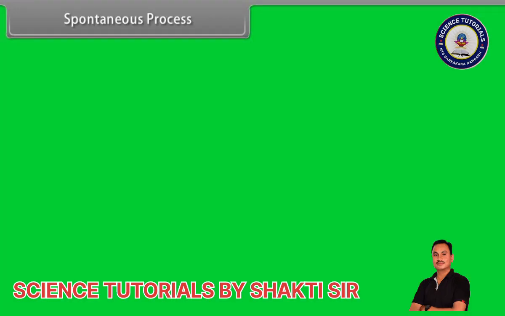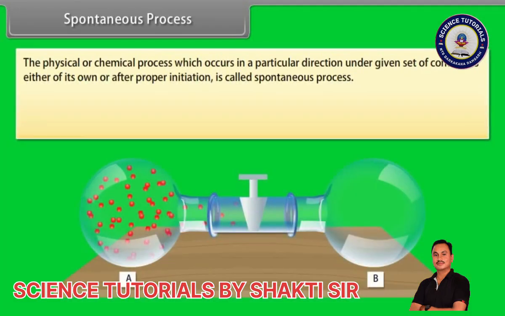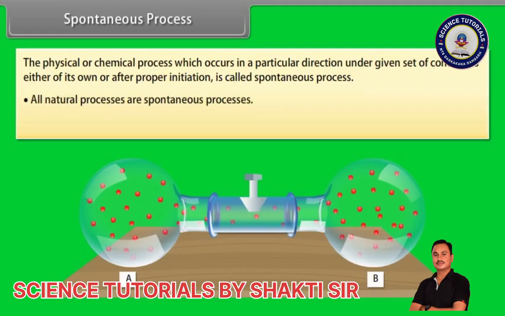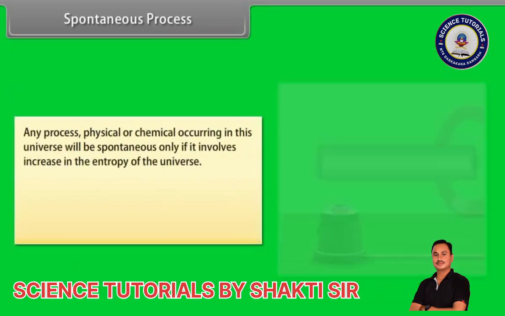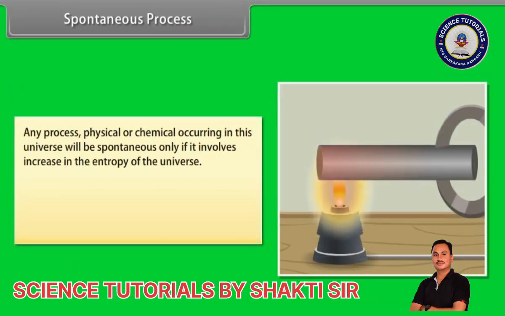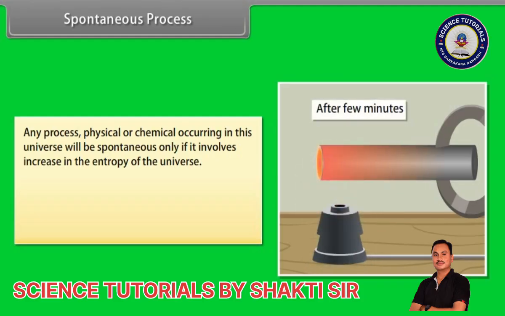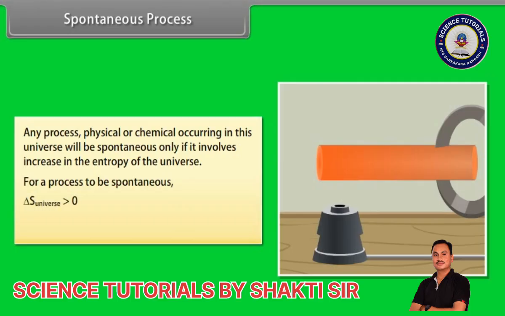A spontaneous process. The physical or chemical process which occurs in a particular direction under a given set of conditions, either on its own or after proper initiation, is called a spontaneous process. All natural processes are spontaneous processes. A spontaneous process cannot reverse on its own under a given set of conditions. Any process, physical or chemical, occurring in this universe will be spontaneous only if it involves an increase in the entropy of the universe. For a process to be spontaneous, delta S universe must be greater than 0. If delta S total is equal to 0, then it implies an equilibrium state.